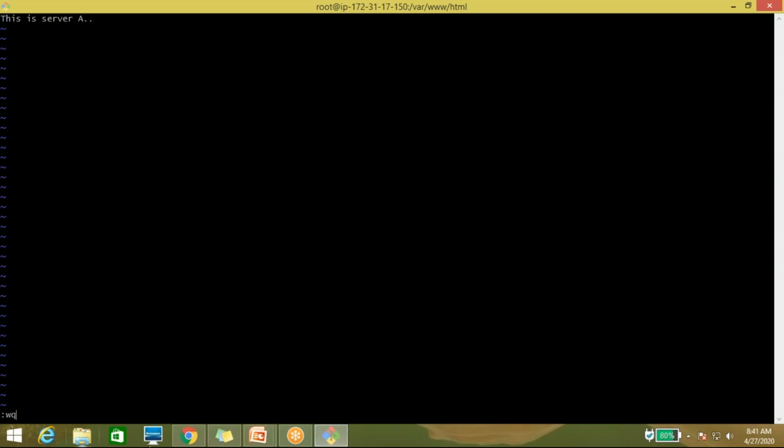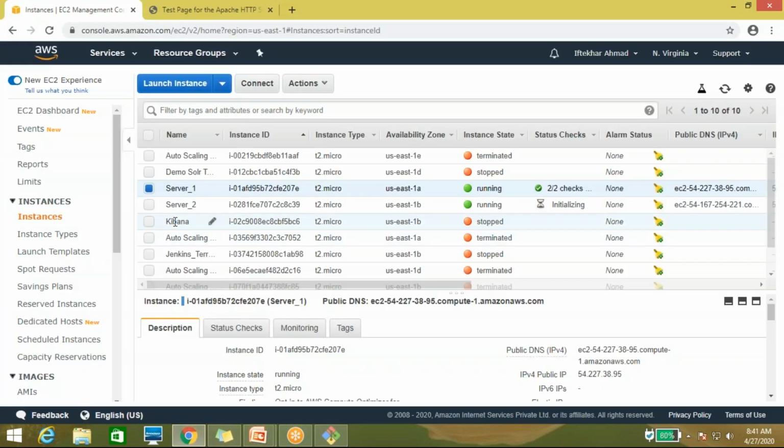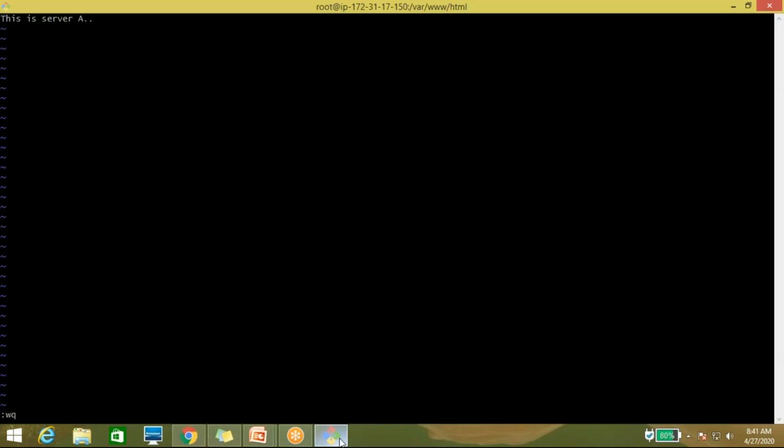Suppose this server is created by the auto scaling group only. If you want to change user data from here, it's not possible. You have to take a console, and whatever changes you want to make, or any application you want to install, you can do from there. So this is server A.